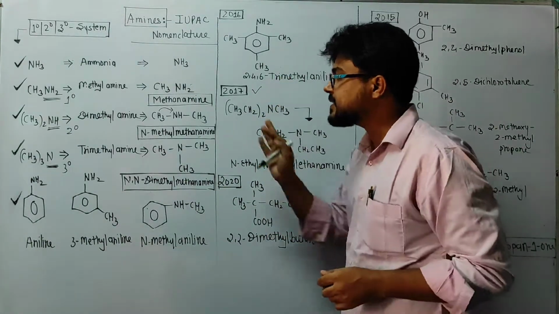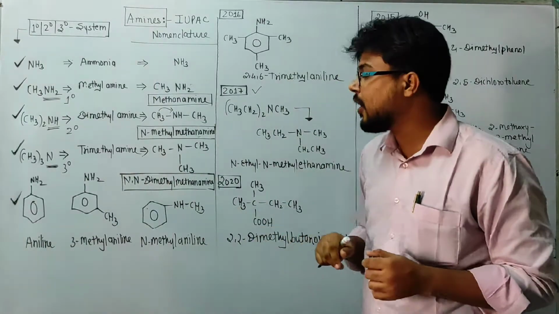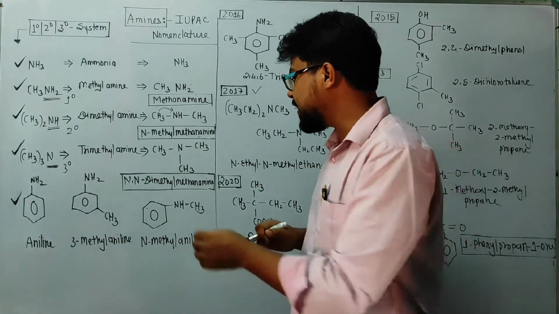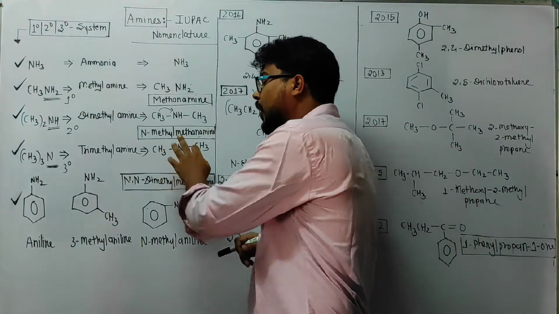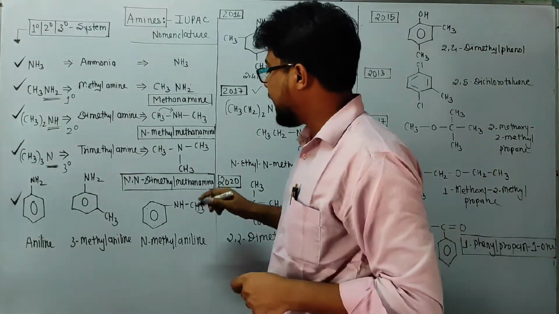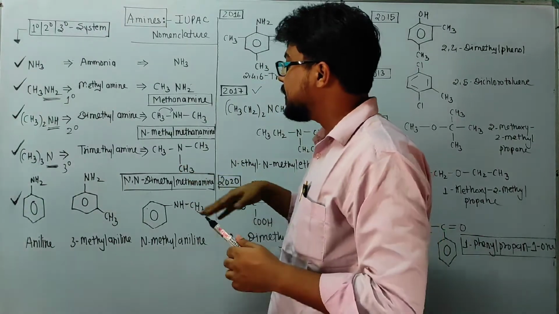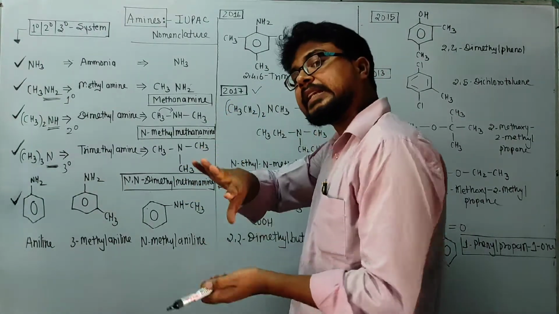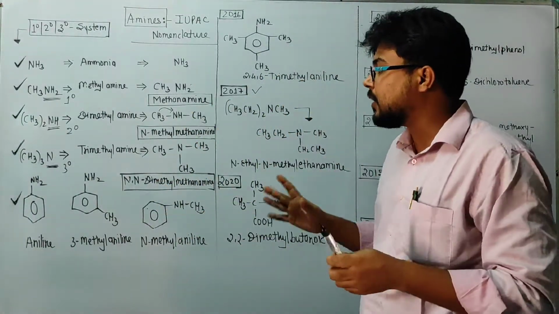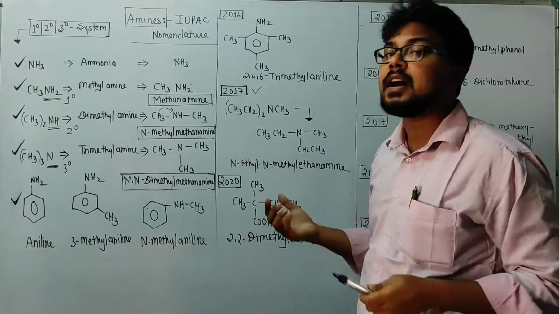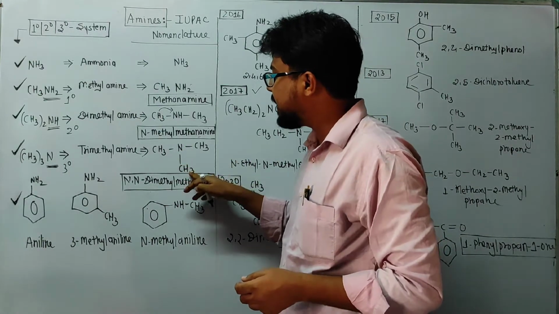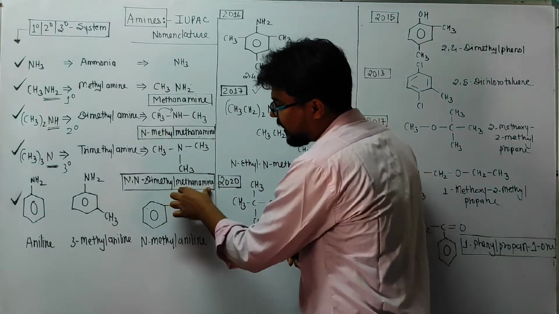Next, suppose a tertiary amine is there. How will we give the IUPAC name of this tertiary amine? Check, all hydrogens are replaced by CH3 groups, that's why it is a tertiary amine. Now one thing I will do: among these, which one is larger? Because here all are the same, no one is smaller or larger, I will choose one as methanamine.